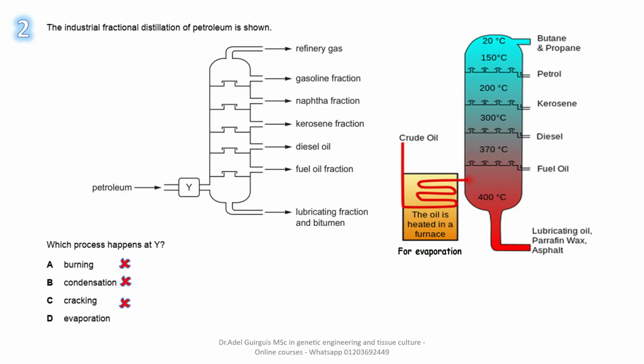The condensation process happens inside the fractionating tower, not outside, not in Y. We need condensation in the fractionating tower to separate each component according to its boiling point. So B is wrong. What about cracking? Cracking, as we said in question 1, is the breakdown of certain long or big organic compounds into two or more smaller substances. So the answer is D.